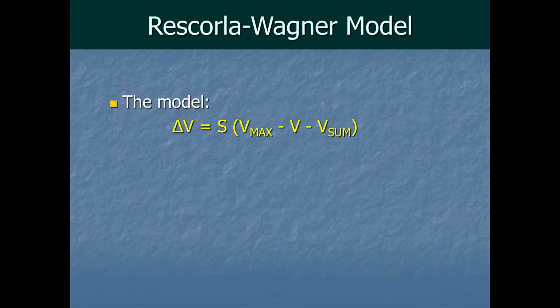In other words, in English words, I might say the change in learning equals how salient the stimuli are, multiplied by the US's max charge available, minus this CS's charge so far, minus the total of all other CSs that have been charged so far.